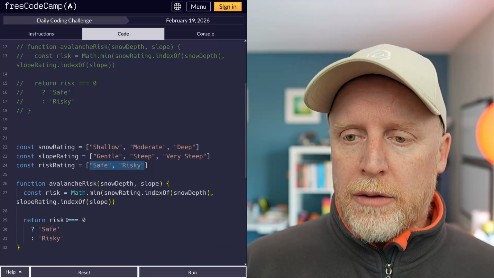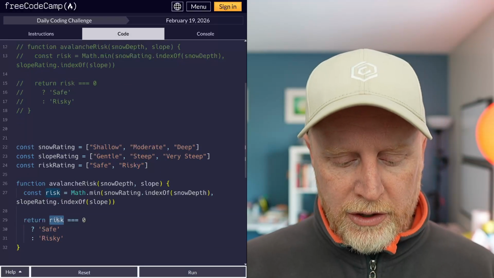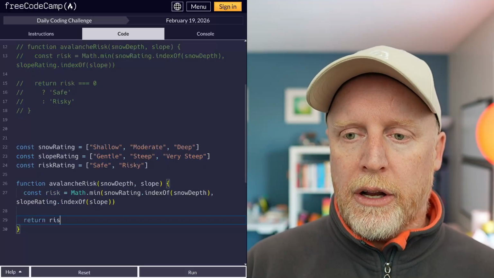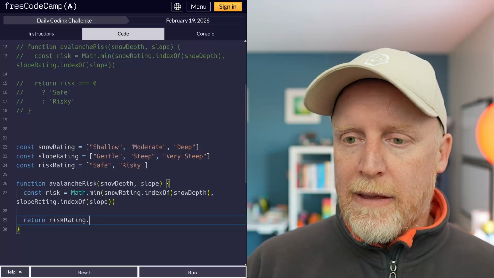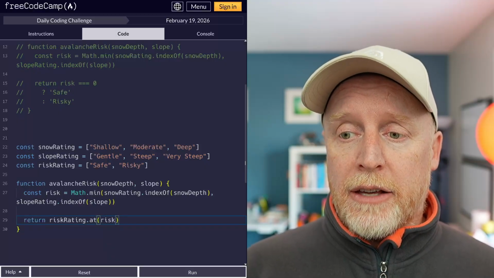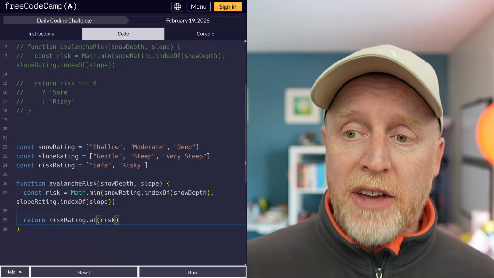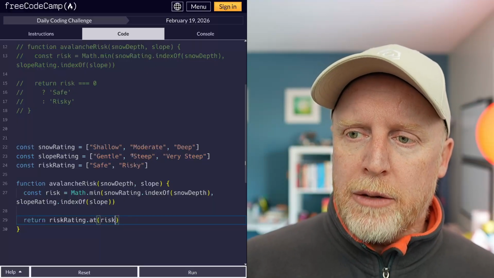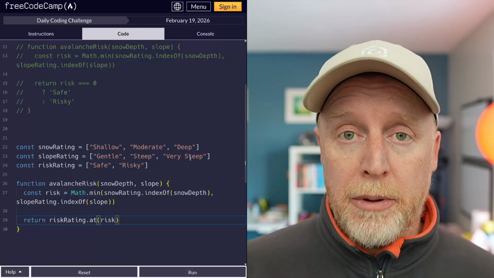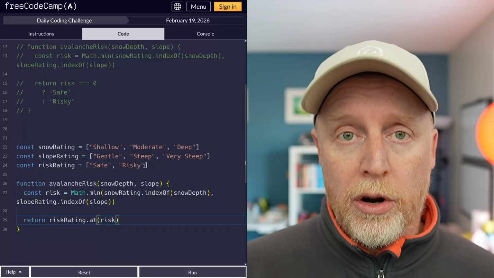So risk, instead of this, we grab risk, cut that out, getting rid of everything in here and going risk rating dot at risk, okay? And this should normally work, except we have 3 items in these arrays and only 2 here, which means that this very deep could be the wrong index, right?